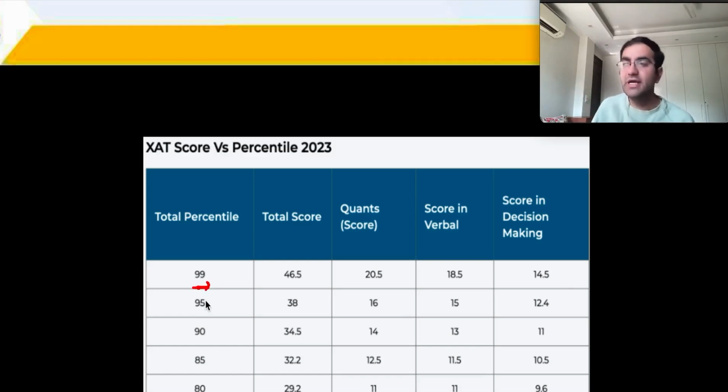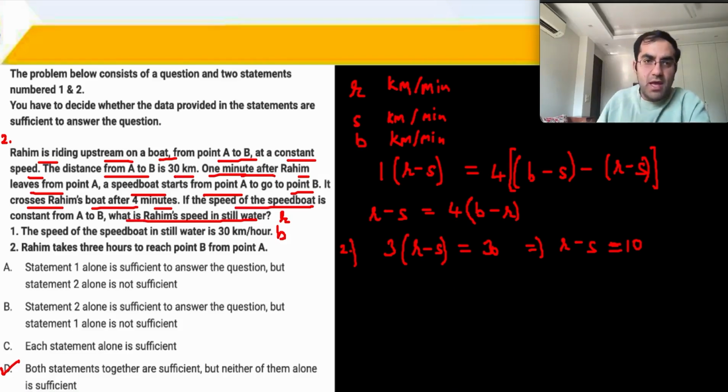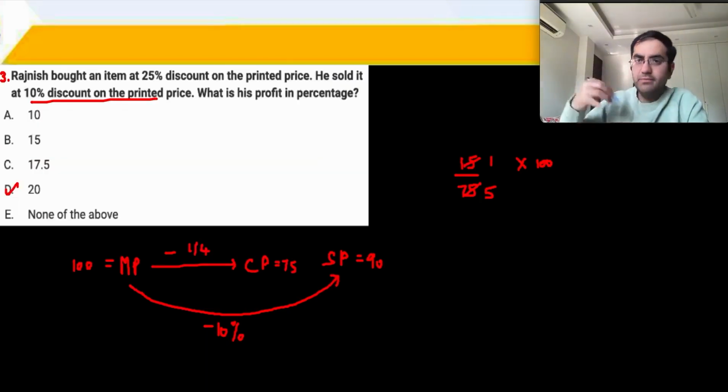So if there's anybody who has done a good preparation, and if quants and DI is considered to be difficult, how difficult would it have been for you to score 90 percentile or 14 marks? For that, let us check which were the very, very doable questions in this exam. Question number 1 was a little tricky, always is when you have number of possible combinations. Question number 2 was also based upon relative speed and a little tricky, it wasn't easy, straightforward.